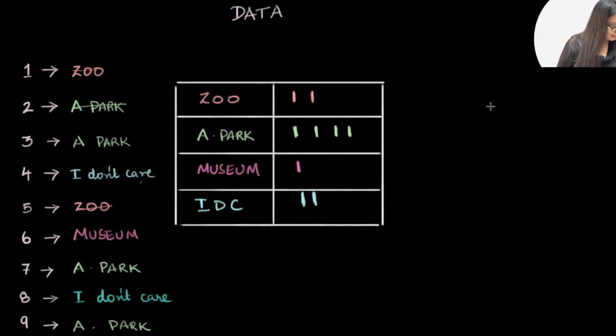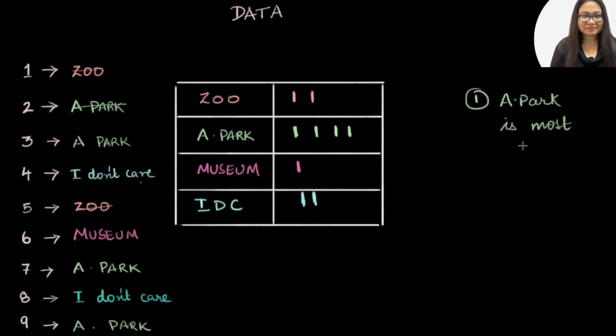With an example, it'll become more clear. One of the things that I can interpret, sounds like a serious word, from this is that, hey, the most number of people want to go to an amusement park. Amusement park is most popular. Or maybe I can say that the same number of people who don't care also don't want to go to the zoo. That number is two. And we can keep doing this, but it all depends on what decision we want to take. In this case, I just want to take a decision as to where to go. And that looks pretty clear. The amusement park seems to be the winner over here.